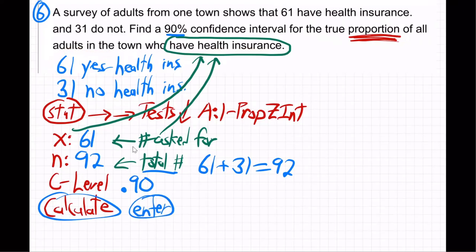In fact, I can even show that on the screen here. Here it is with my calculator. So I'll turn it on. There we go. Clear the screen. All right, so what are we going to do on the calculator? I'm going to go to STAT, go over to TESTS, go way down to A, which is 1-PropZInt. Careful not to do 1-PropZTest. See up here, number 5 is 1-PropZTest.